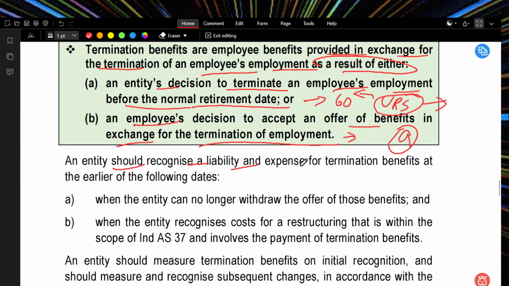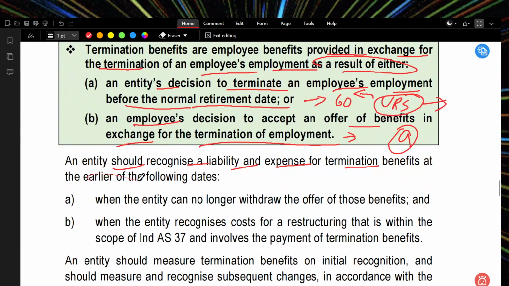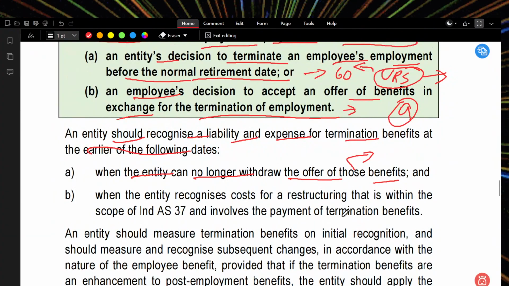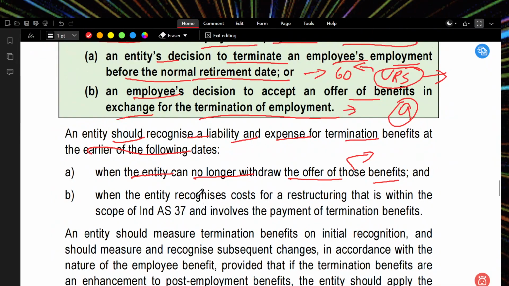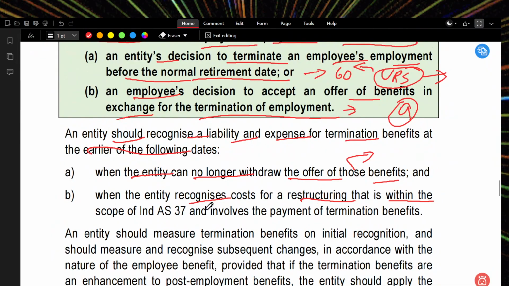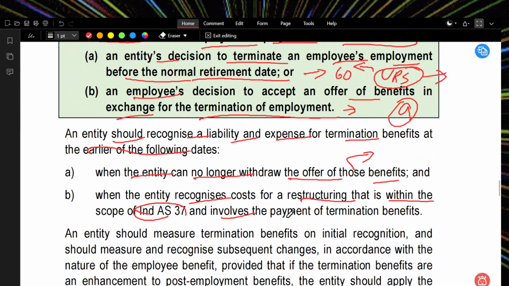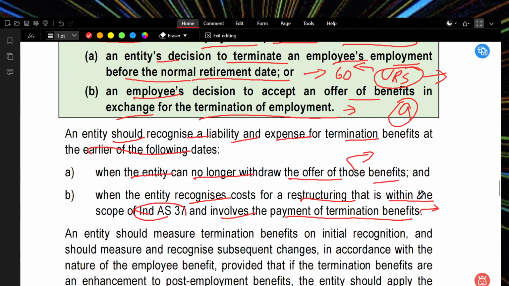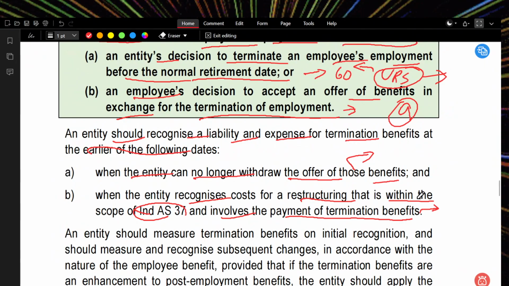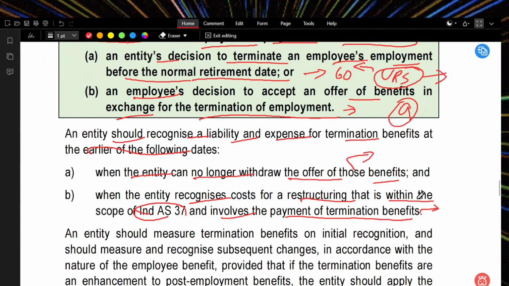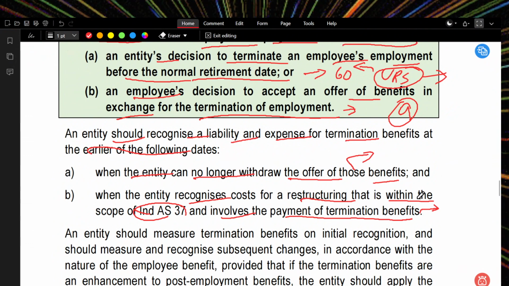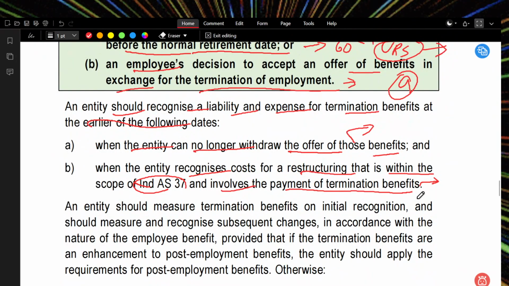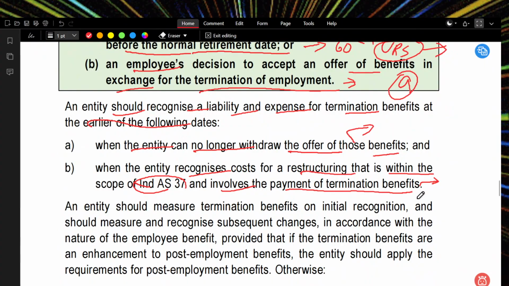An entity should recognize a liability and expense for termination benefits at the earlier of the following dates: when the entity can no longer withdraw the offer of the benefit, or when the entity recognizes costs for a restructuring that is within the scope of Ind AS 37 and involves the payment of termination benefits. So even if the employee is not terminating, the entity should recognize the liability and the expense when the entity can no longer withdraw the offer of the benefit.